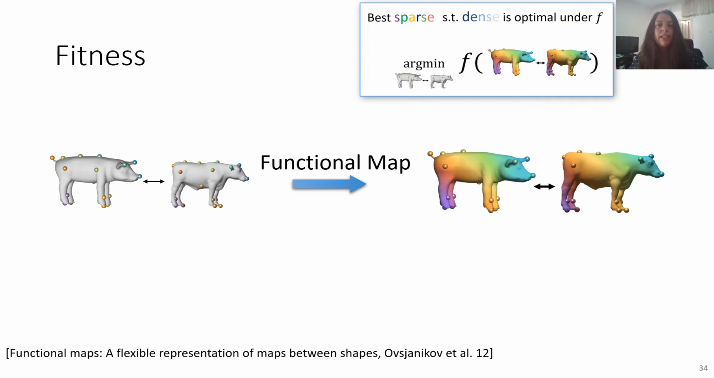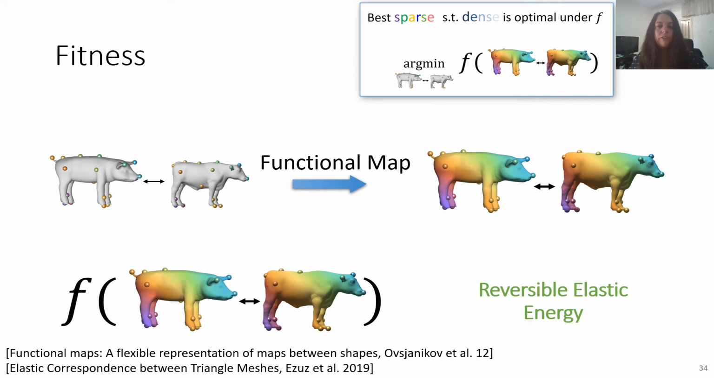First, we generate a dense map based on the landmarks using the functional map framework. We choose to use the functional map as it performs most computation in a reduced spectral basis and is therefore significantly faster. Then we evaluate the reversible elastic energy. This energy was recently used to generate high-quality dense maps between non-isometric shapes when the landmarks are known.